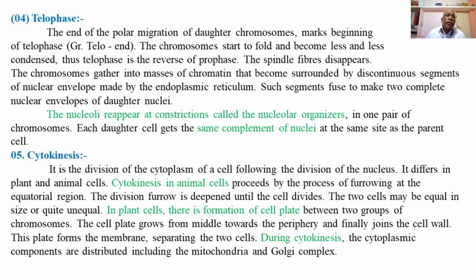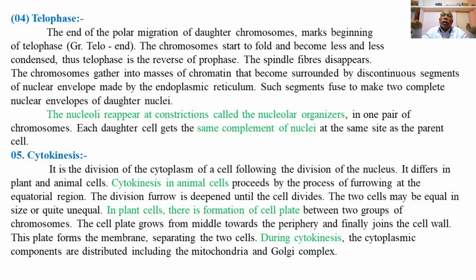And finally, the cytokinesis. It is the division of the cytoplasm of the cell following the division of the nucleus. So at the telophase, two daughter nuclei are formed and there is a formation of a division furrow from the periphery of the plasma membrane of the cell.